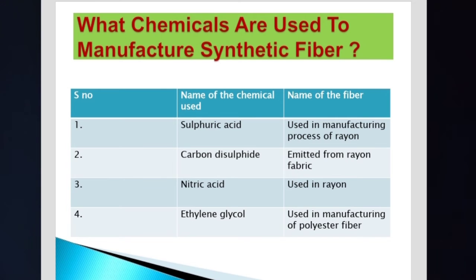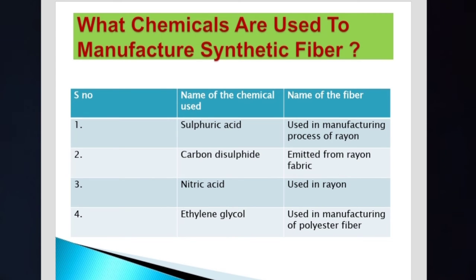Now, what chemicals are used to manufacture synthetic fibers? See here, you are observing the serial number, name of the chemical used and name of the fiber. Here the chemical is sulfuric acid, used in the manufacturing process of rayon, and carbon disulfide, which is emitted from rayon fabric.